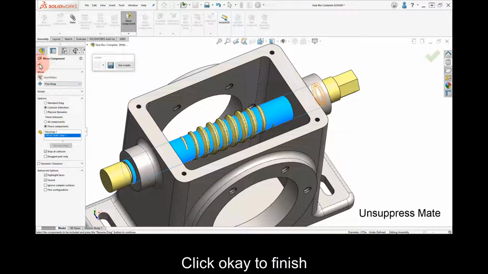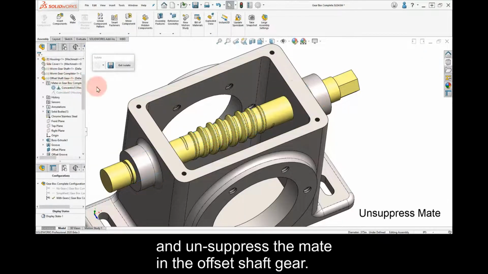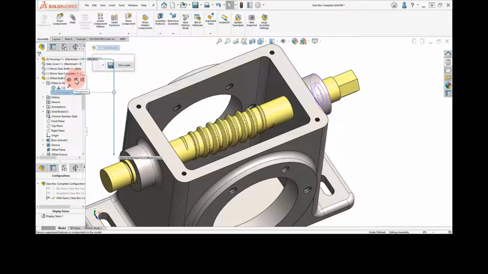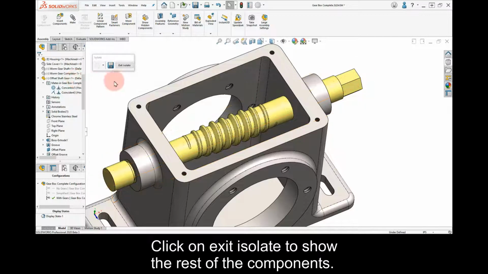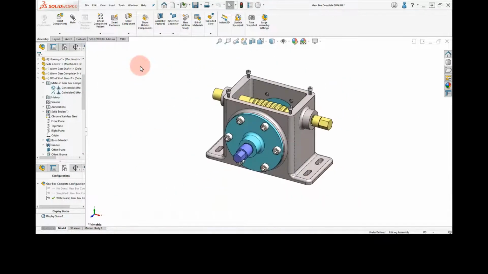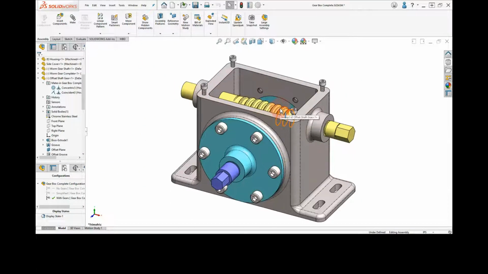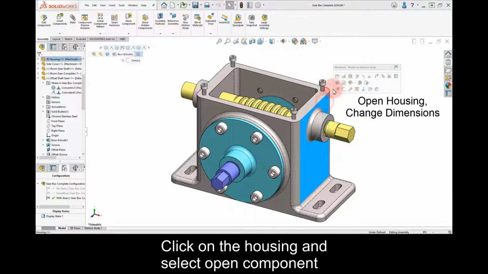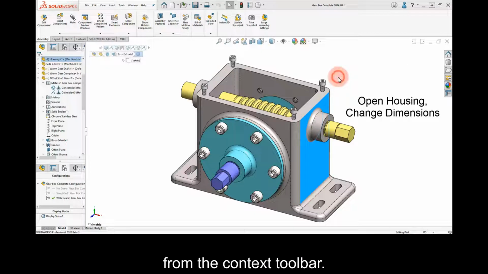Click OK to finish and unsuppress the mate in the offset shaft gear. Click on Exit Isolate to show the rest of the components. Click on the housing and select Open Component from the context toolbar.